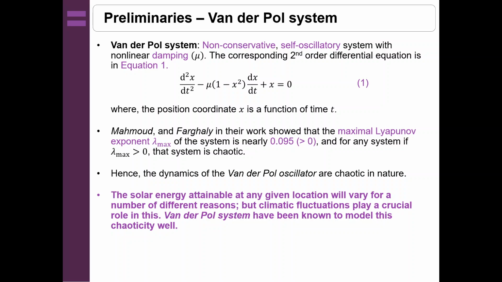Now, the solar energy attainable at any given location will vary for a lot of reasons, like the climatic fluctuations, the radiation level that is available in that region, the pollution level, everything has an impact on the solar energy that is attainable in that region. But climatic fluctuations will have a major or crucial role in this. And the van der Pol system has been known to model this chaoticity well.